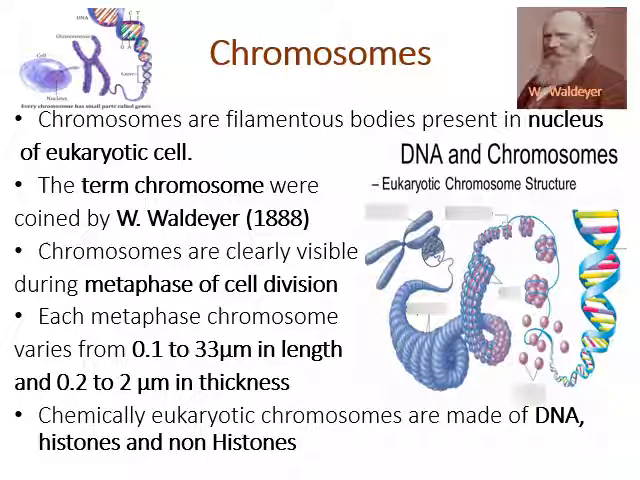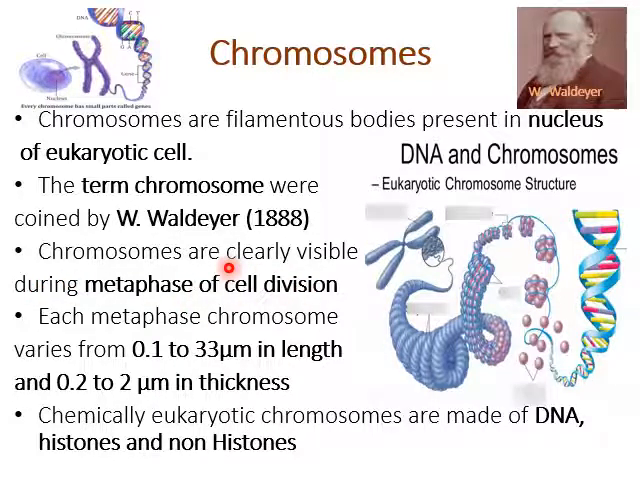Let us learn about chromosomes. Chromosomes are filamentous and darkly stained bodies present in the nucleus of eukaryotic cell. So this one is a eukaryotic cell. Inside the nucleus you will see the darkly stained bodies that are chromosomes. The term chromosome was coined by Waldeyer in 1888. So Waldeyer was the scientist who used the term chromosome for the first time. Chromosomes are clearly visible during metaphase of cell division.